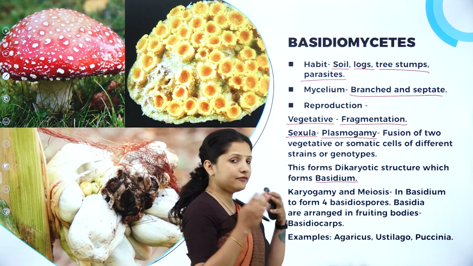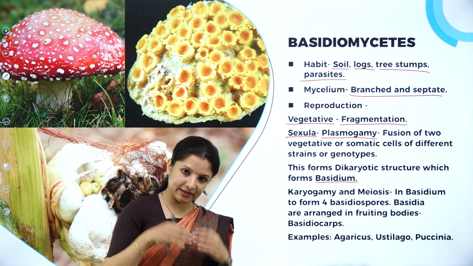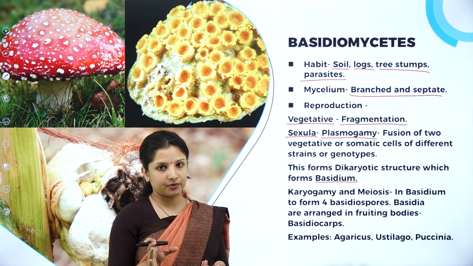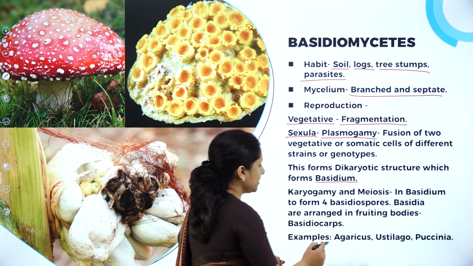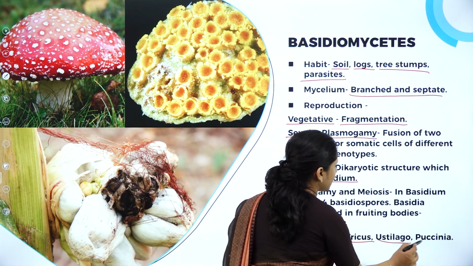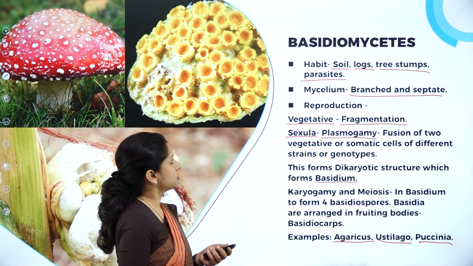Okay, so this is it. And where are these basidiospores produced? In the basidium. Where is this basidium present? In the basidiocarp. So this is about the Basidiomycetes. Examples: Agaricus, Ustilago and Puccinia are the examples for Basidiomycetes.